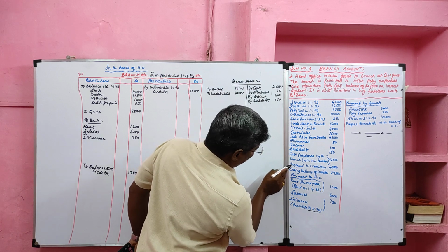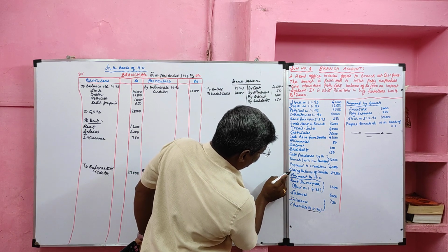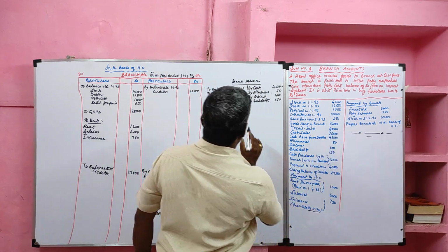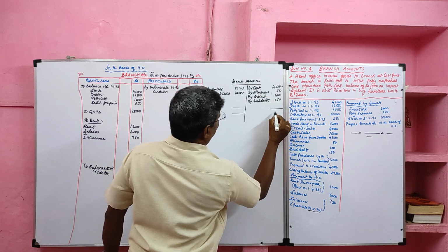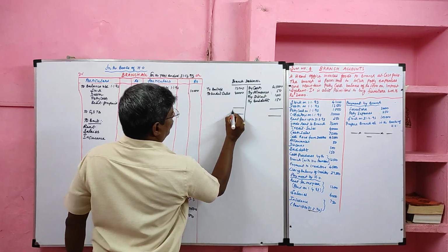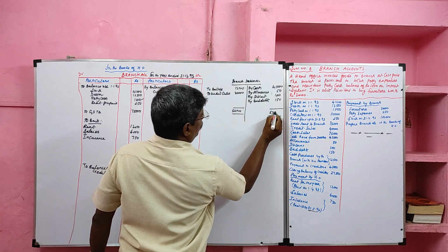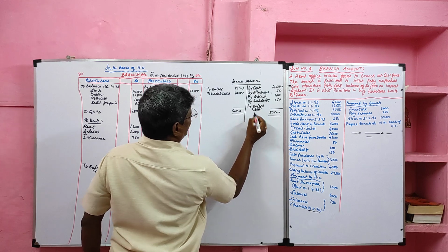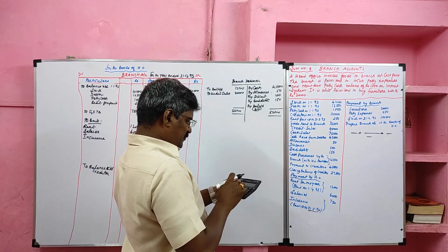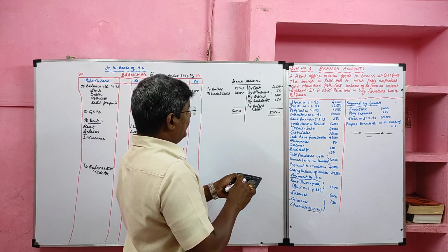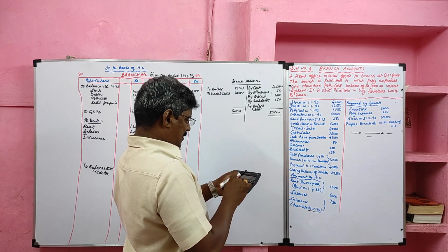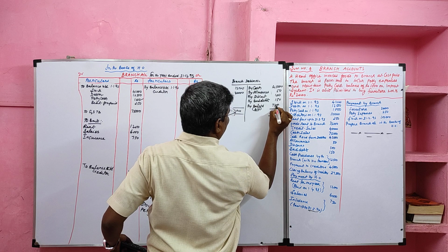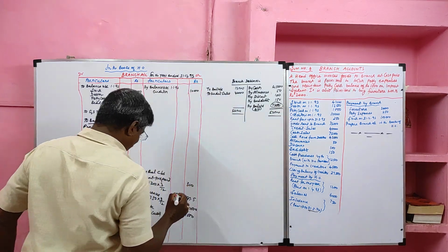Then cash purchase will not come, payment made to the creditor will not come, closing balance of creditor will not come, payment made by the head office will not come, furniture and petty expenses will not come to the debtor account. Now I am going to balance the debtor account to find the closing balance of debtor. 52,500, by balance C/D, that is a balancing figure I am considering as closing balance of debtor. So 52,500 minus 45,000 minus 50 minus 100 minus 150. So the balancing figure 7,200 is considered to be the closing balance of debtor.